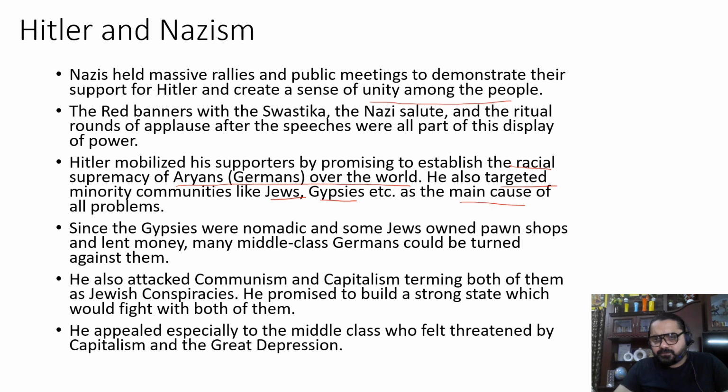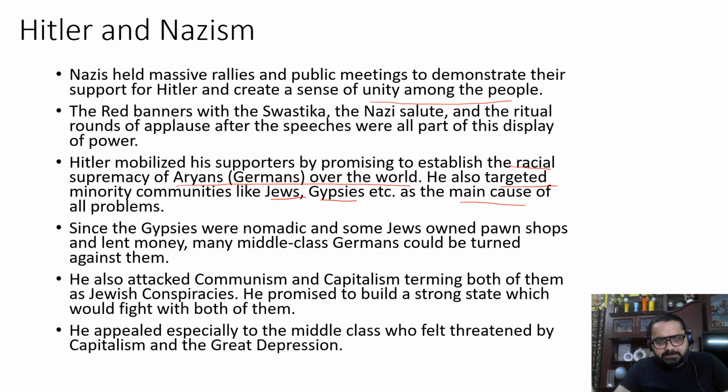So here the message was particularly appealing to the middle class people who were worried about the impacts of capitalism, the Great Depression, etc. During those times, a depression was witnessed throughout the world. So he wanted to create that fear among the middle class people, and these middle class people were threatened by these economic forces, and Hitler offered them a sense of security and a strong stand against both communism and capitalism.